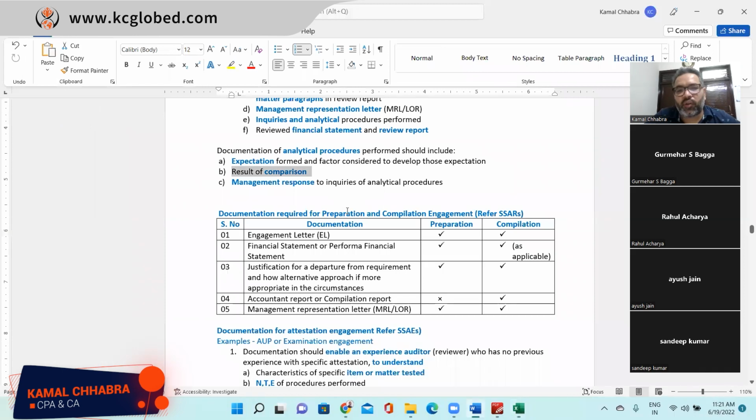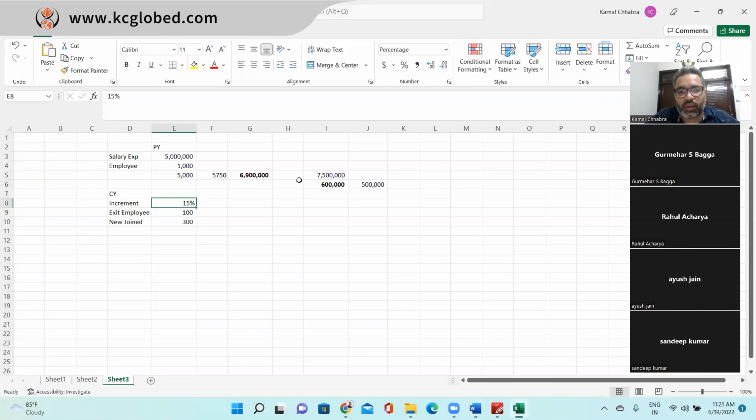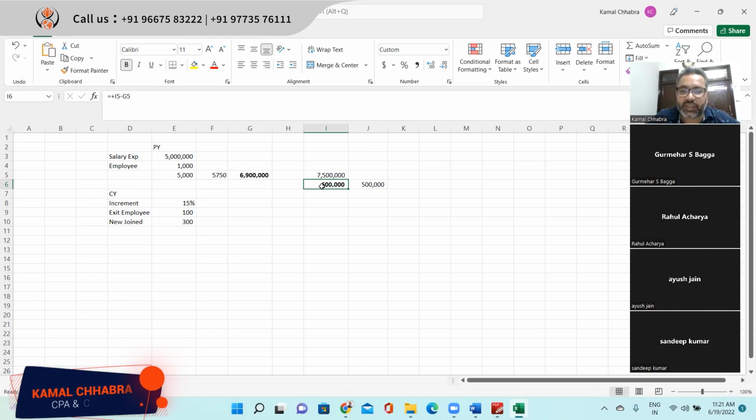So you need to document those things, and you need to discuss this difference. Like, this is your calculation, this is the actual number, and then you will be inquiring with the management, like, I see 600,000 is an extra increase. What is the reason for this increase? Then management may respond that they have hired a new CEO at a $1 million salary, right? That is majorly on account of this new hiring.